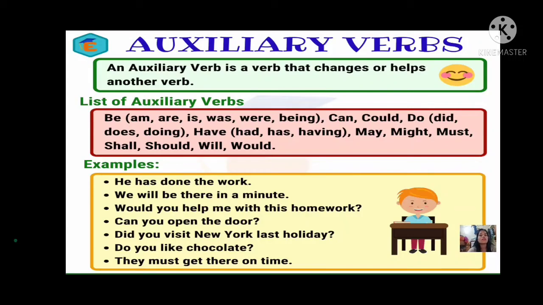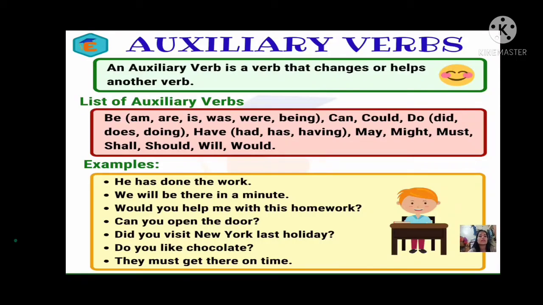List of auxiliary verbs. Be, am, is, are, were, was, being, can, could, do, did, does, doing, have, had, has, having, may, might, must, shall, should, will, would.